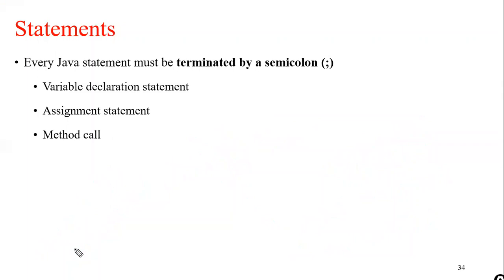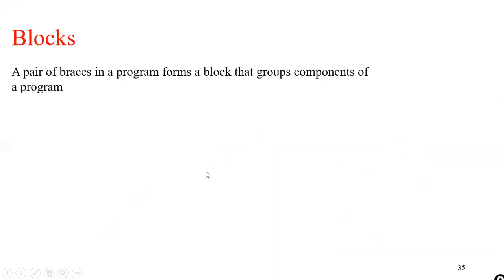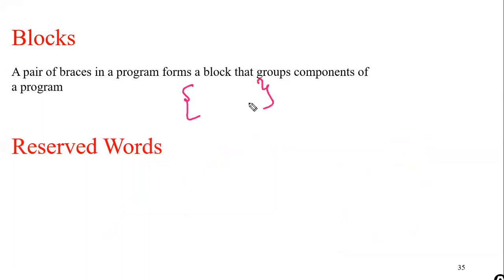Blocks. A set of braces in a program are called blocks. So which kind of braces? A set of braces, this is the opening brace and the closing brace. So the pair of these two braces are considered as a block.